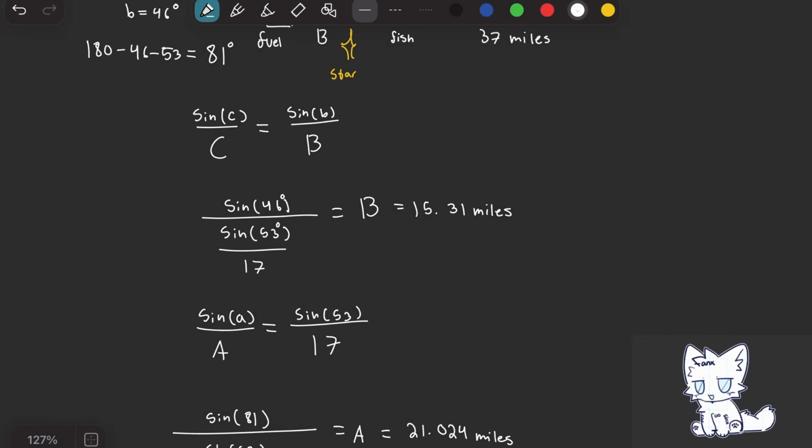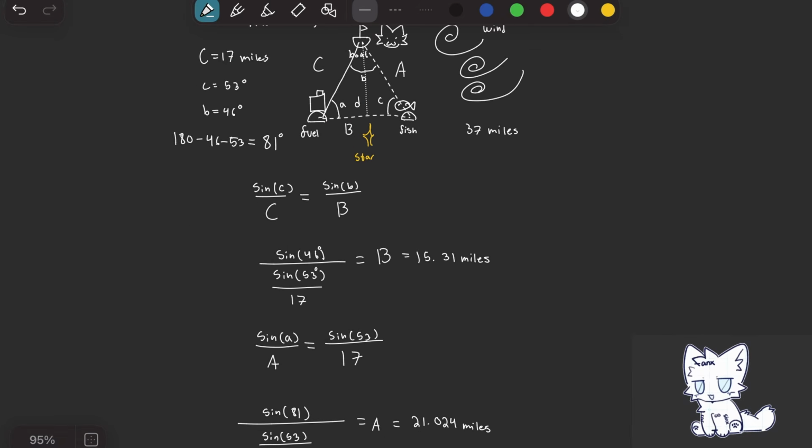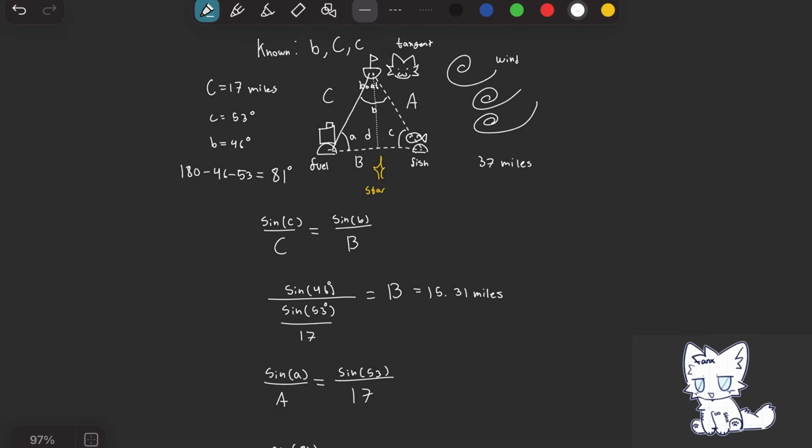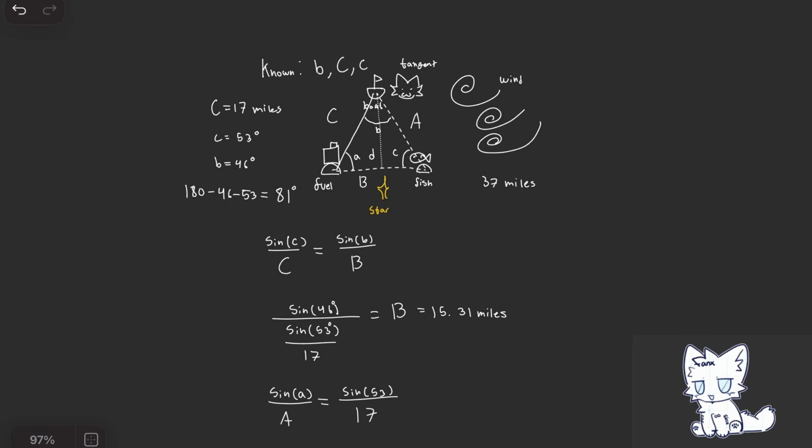So now we know side lengths B and A. Will Tangent have enough gas to travel to Fish Island, then Fuel Island, and then he will be full of fuel and he'll have enough to get back to his family?